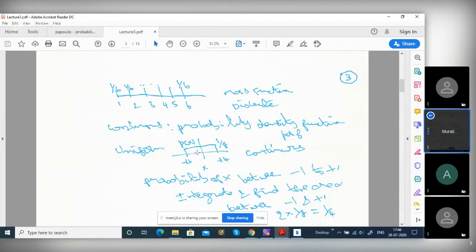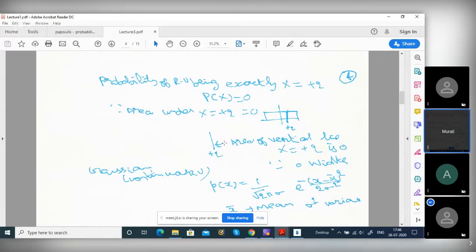So there should be a finite width. If it is continuous, to have a probability, it should have a finite width. For any particular number you give, the probability is 0. So this is a uniform distribution, a rectangle. If it is something else, you have to integrate; you cannot just multiply width by height. You have to integrate p of x dx.